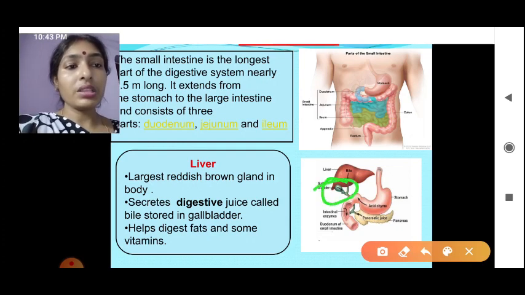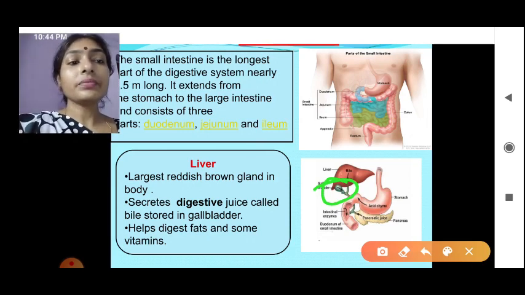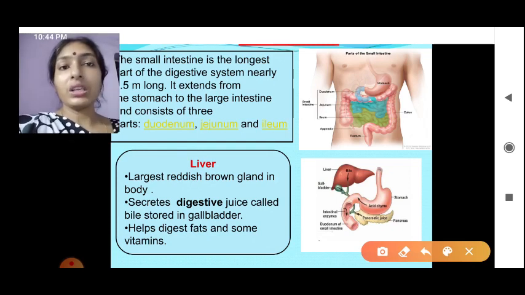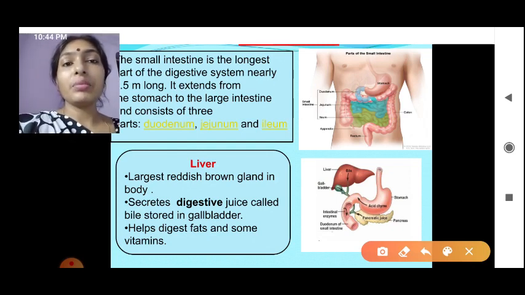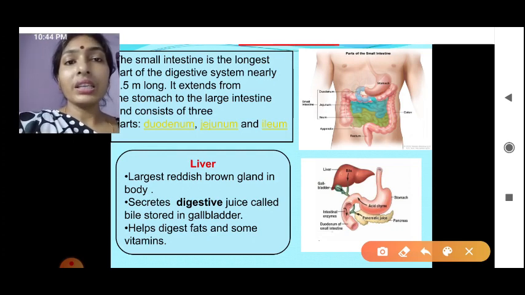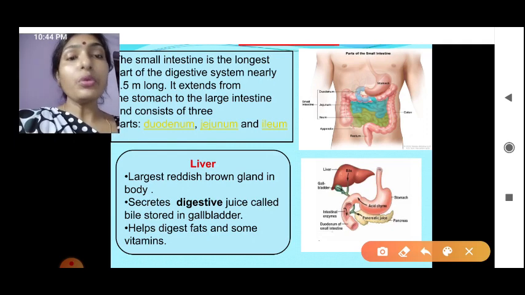Bile will be stored in this, which is called the gallbladder. This bile helps to digest fat as well as vitamins. Fat does not mix with water, so this bile juice gives the fat a watery content, which makes it very easy to digest as well as absorb into the body.